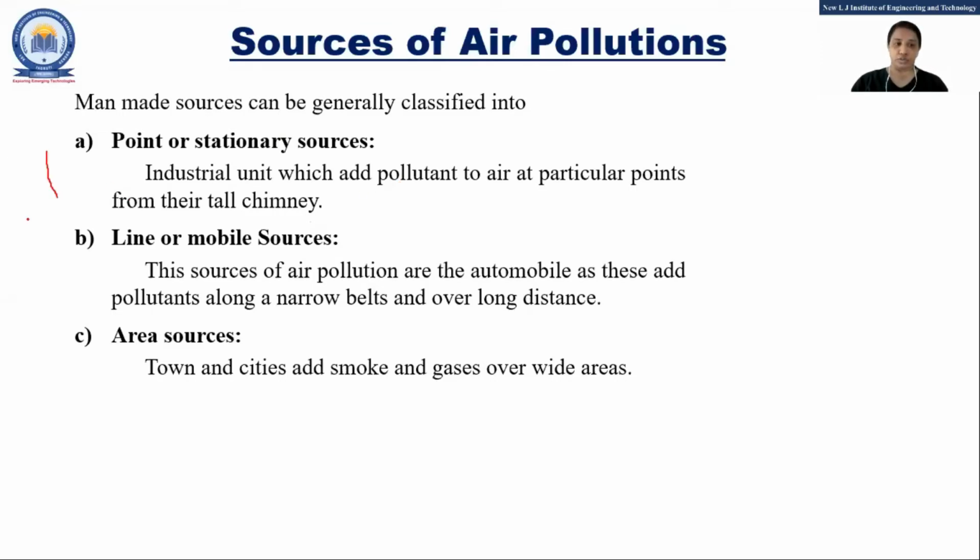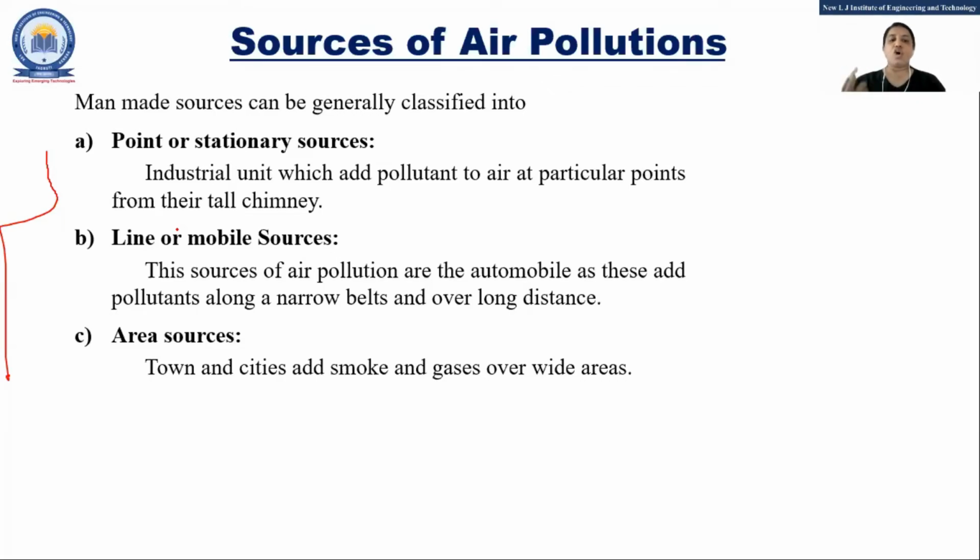Which main sources? Again, they are classified into three types: point or stationary, as we have seen in water pollution, point and non-point. Here there are three classifications. The meaning is the same: point or stationary means it comes from a particular point that we can locate. From a tall chimney, the smoke is continuously discharged and mixed with the air. That is called a point or stationary source.